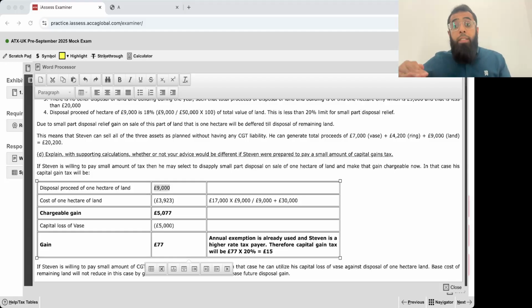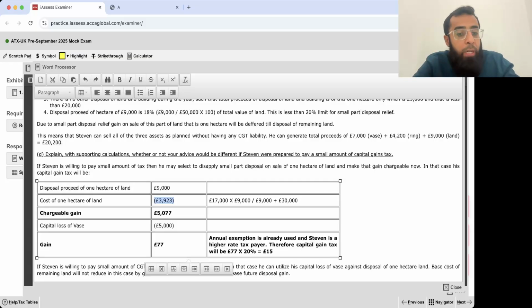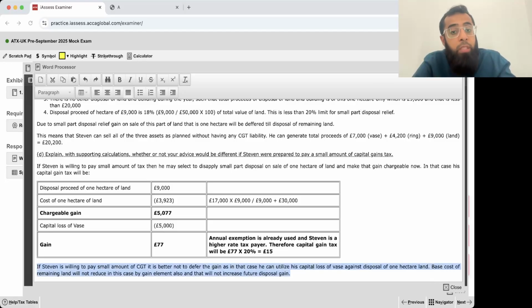When the base cost gets reduced, automatically future gain will rise because the gain gets deferred. It does not get exempted. Gain gets deferred. So if Stephen is willing to pay a small amount of tax, and that's only 15 pounds, it is better not to defer the gain, as in that case he can utilize his capital loss on VAS against disposal of 1 hectare of land. Base cost of remaining land will not reduce in this case by the gain element also. Base cost will reduce but by the cost of the disposed part only, not by the gain element also. And that will not increase the further disposal gain whenever in future you will be disposing the remaining land.